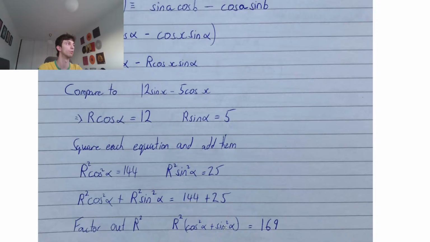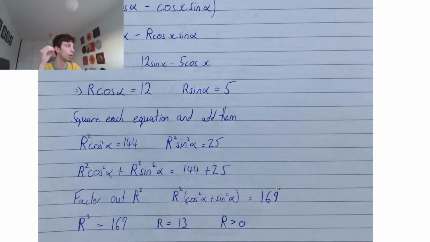But I just want to explain why we're doing what we're doing. Okay? So we know this all equals 1. So r squared will be equal to 169. So then we square root 169 just to get r. Because we know r must be larger than 0, we can ignore that negative square root. So r is equal to 13. So that's our value of r.